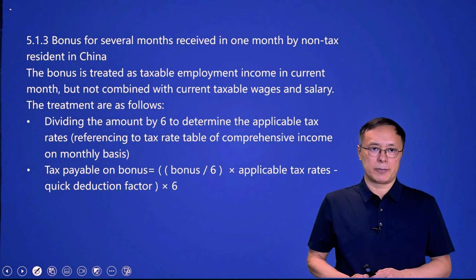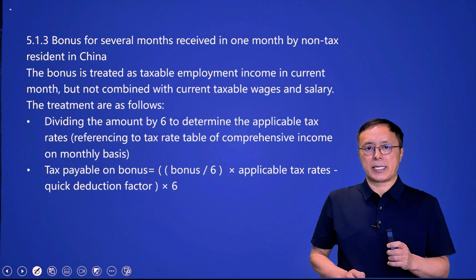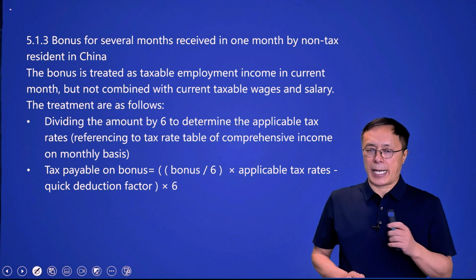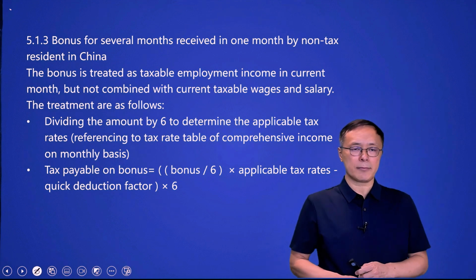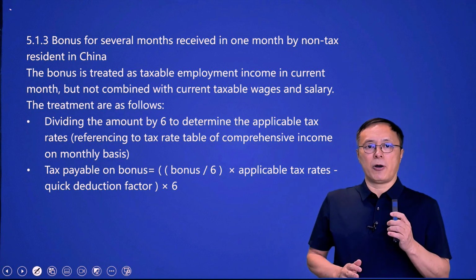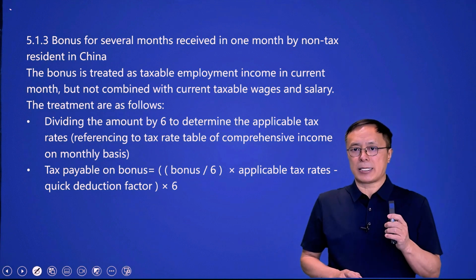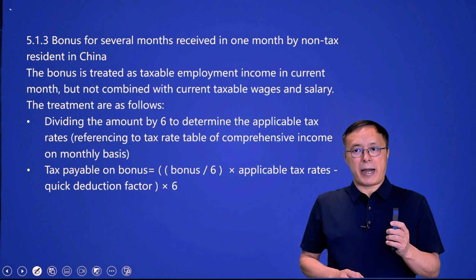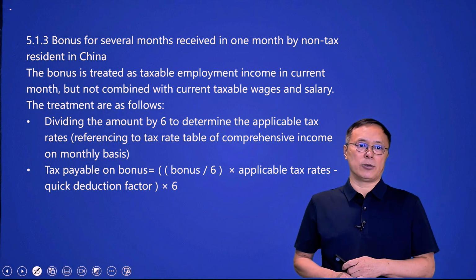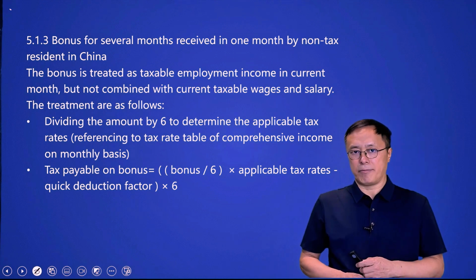The third key point, a bonus for several months received in 1 month by non-tax residents in China. There is a tax treatment issue for tax residents who receive several months of bonus at once, as well as for non-tax residents. So, what's the difference between them?